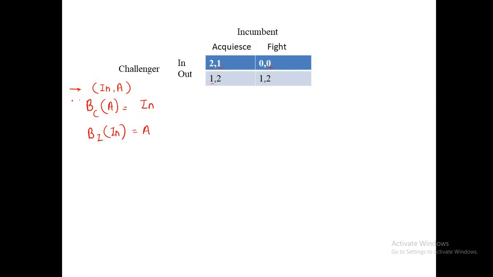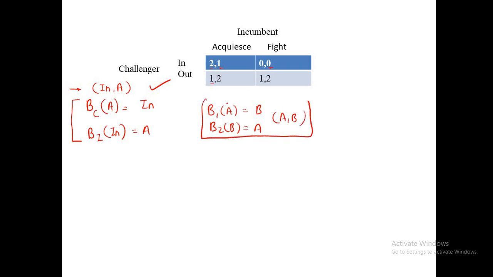So as per these two best response functions, we can say that this is an equilibrium. In comma accommodate is the equilibrium, because we know that if B1 of A is B and B2 of B is A, then we can say that A comma B is an equilibrium. These two conditions are satisfied here, so in comma A is the equilibrium. Now we will check the other combinations for the equilibrium. What can be the other combinations? The in comma fight.